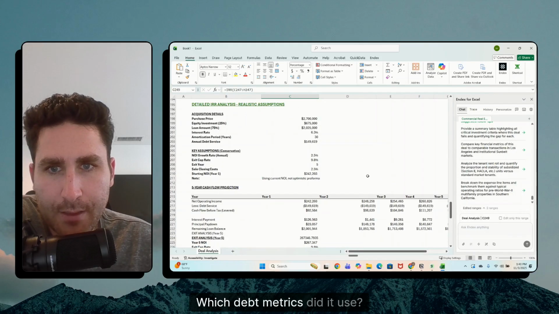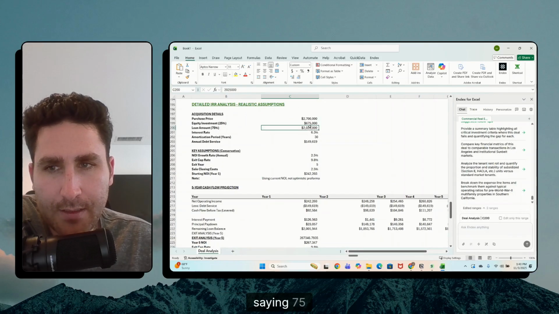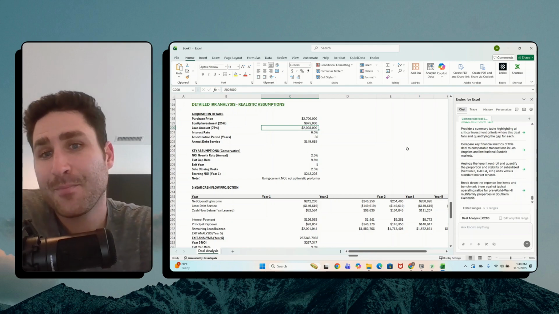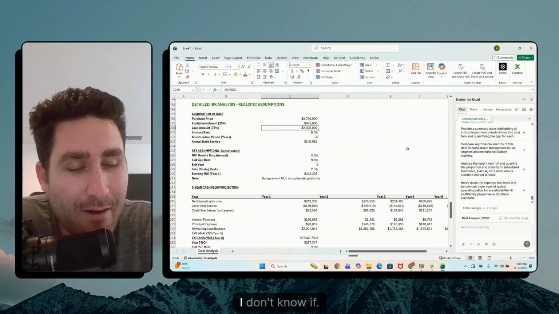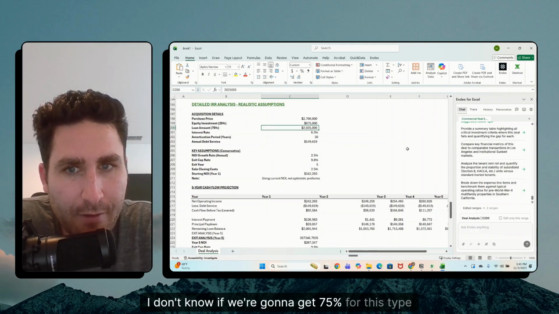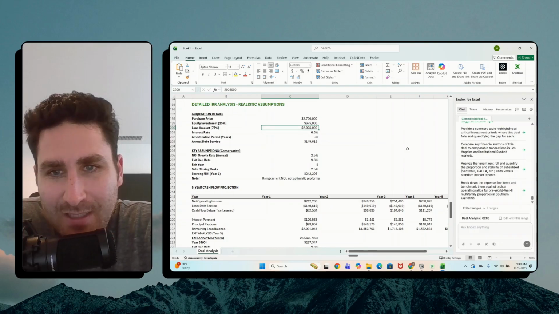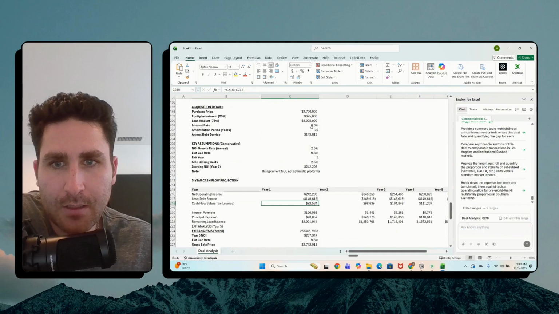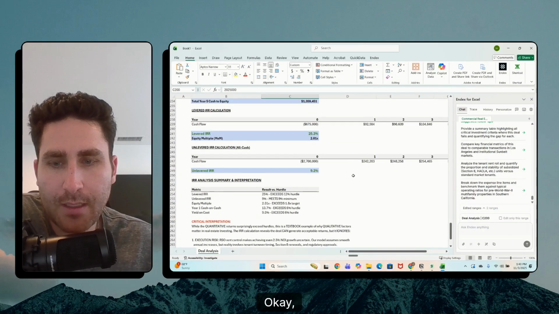Which debt metrics did it use? So it's saying 75% LTV at a 6.3% rate. Is that achievable today? I don't know if we're going to get 75% for this type of deal. I'm not totally sure. I wonder if, okay, that's fine.